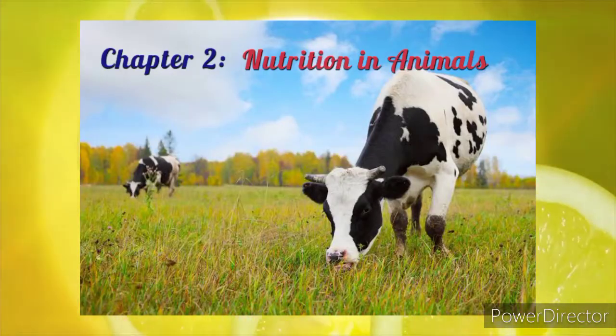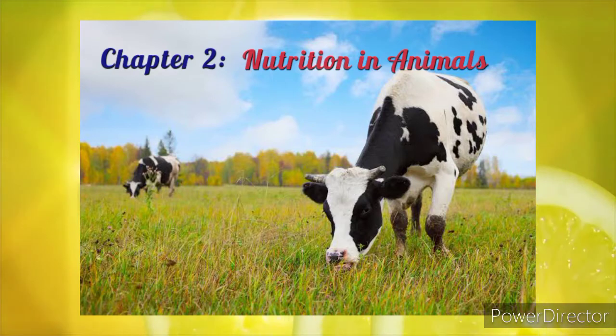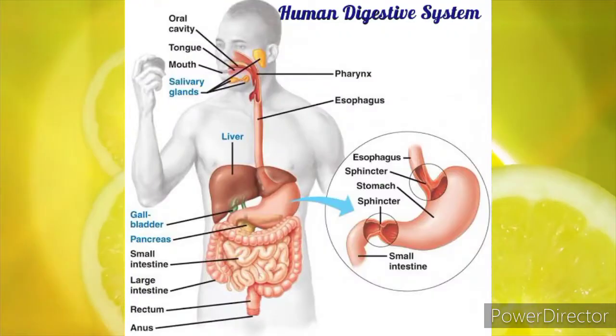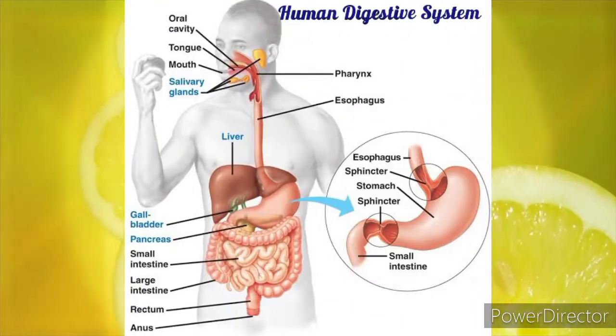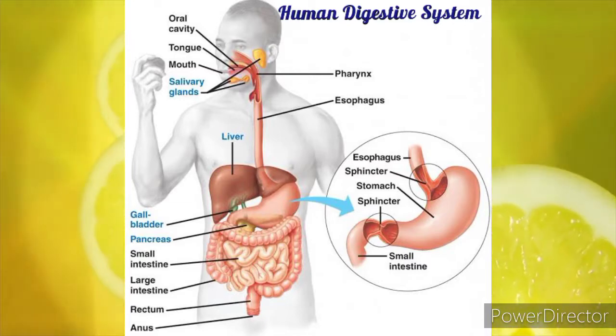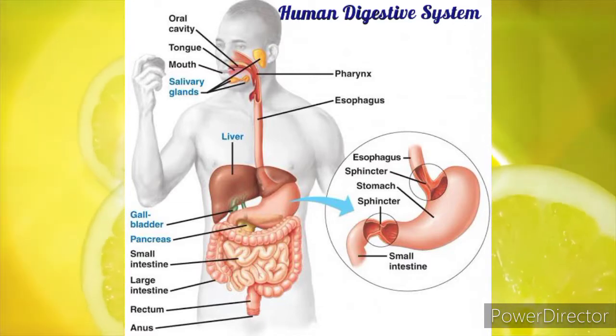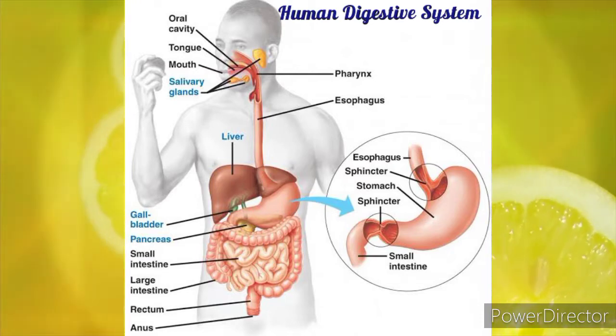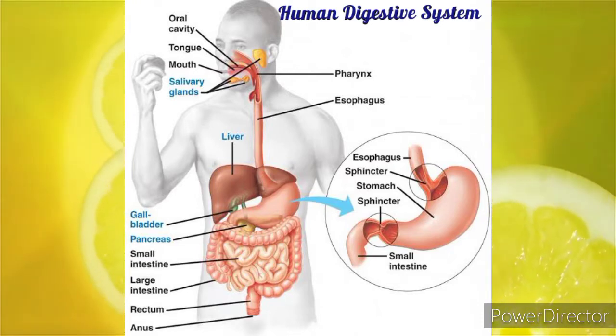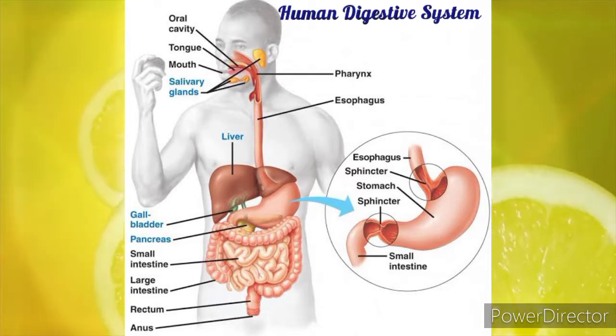Chapter 2: Nutrition in Animals. Previously we studied about nutrition in amoeba. Now let us study about nutrition in humans. Again, the mode of nutrition in human beings is holozoic nutrition.